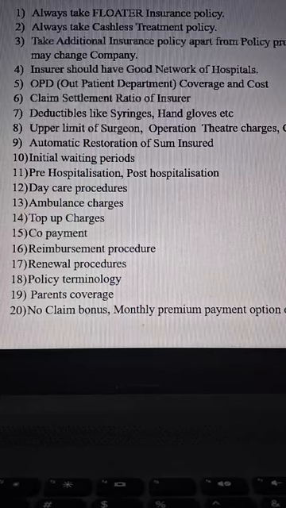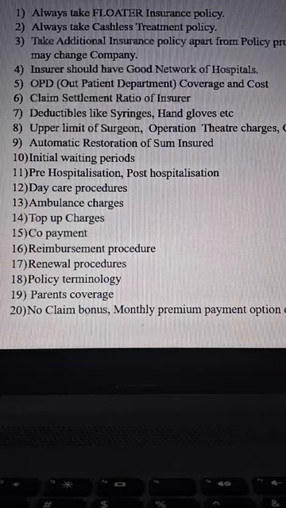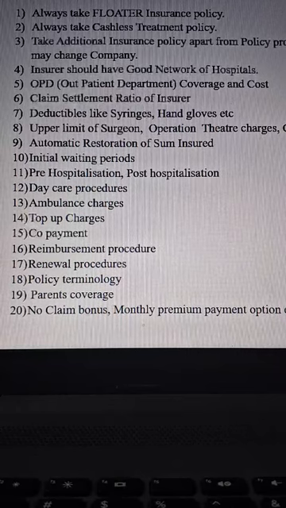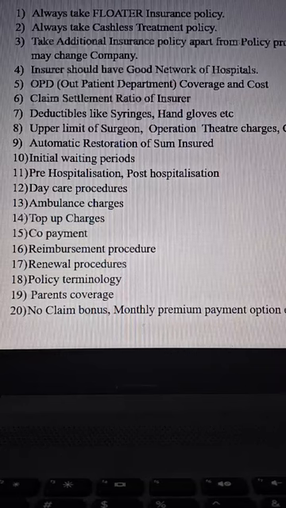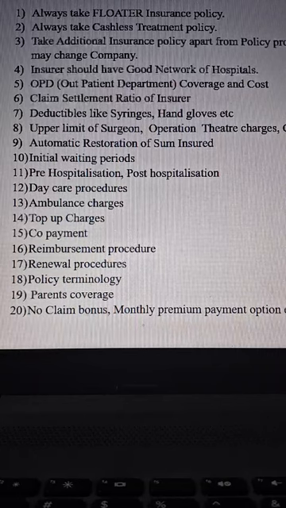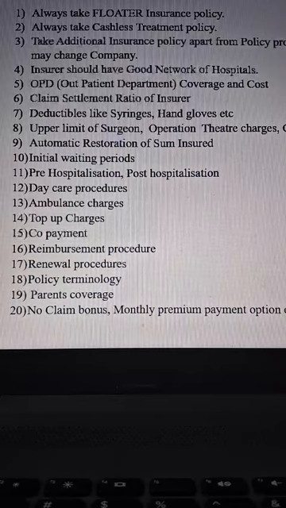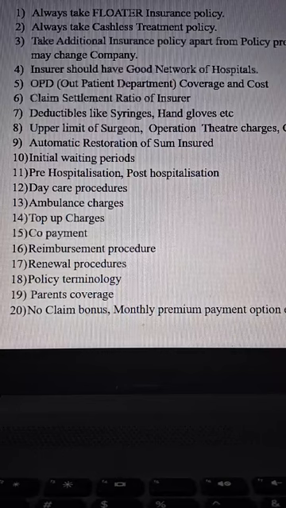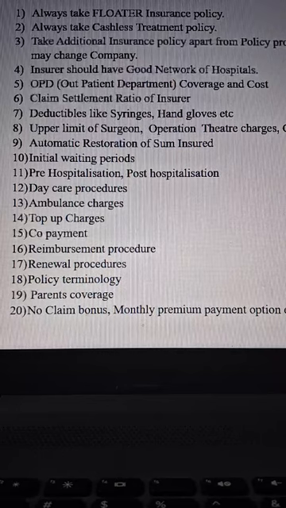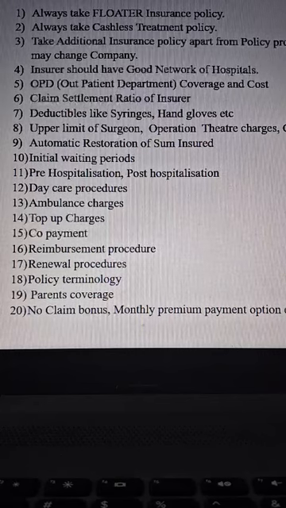And suppose the person living in a city has gone to the village or his native place, and suddenly has fallen sick. He has to go to the nearest hospital for survival. Then in that case, after coming back to the hometown or city, he will claim reimbursement. He will submit reimbursement documents to the insurance company. What is the procedure? Like prescription, documents, bills, hospital discharge summary, etc. What is the reimbursement procedure also? Let us have knowledge. And similarly, in case of renewal, what are the terms and conditions?